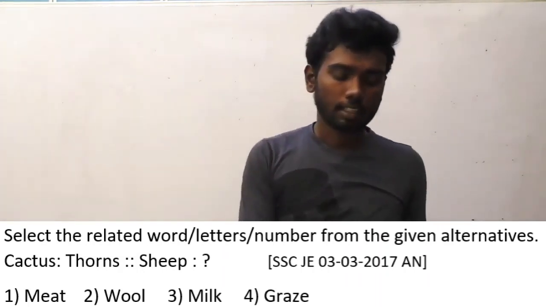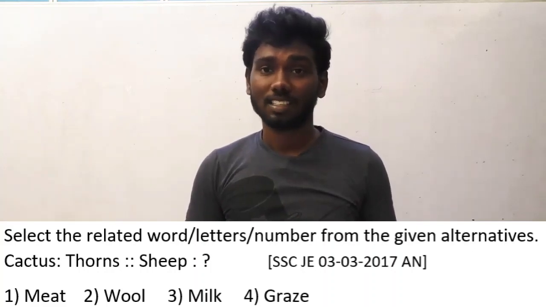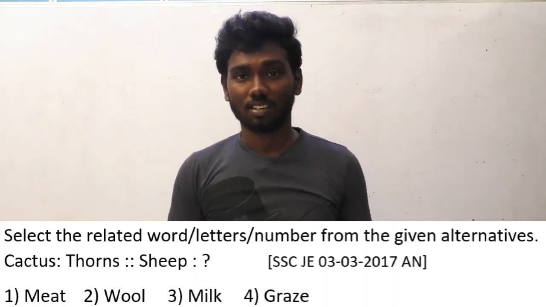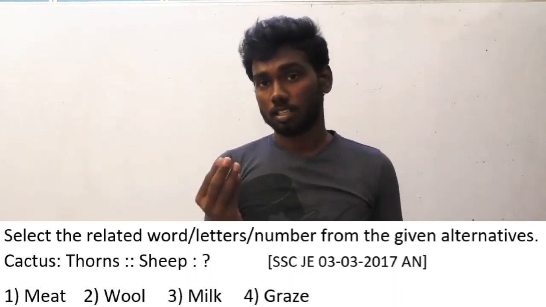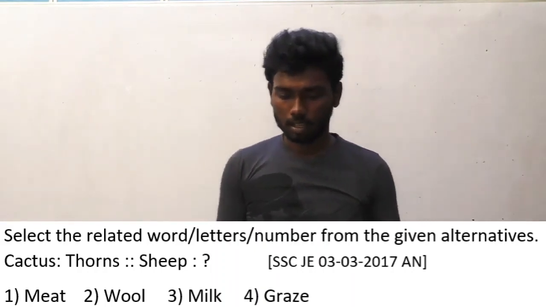And the logic here is, I am going to say the logic now. The skin of a cactus plant contains thorns. What does the skin of a sheep contain? Can you guess it? Obviously, that's right. Wool. Wool is extracted from the skin of sheep. So, the answer option is B, wool.